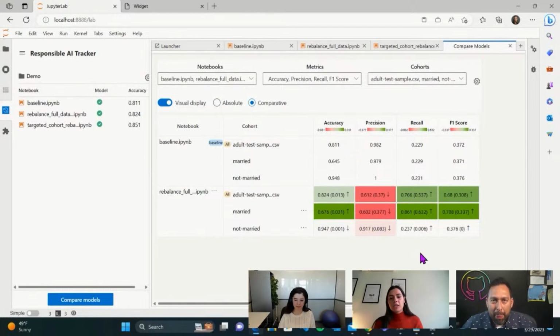Yes, and because we did the rebalance over the full data, it wasn't targeted towards specific cohorts, so it didn't know where to add new positive labels and where not to add new positive labels. So it was a very blanket approach. That's why it hurt our precision for the married cohort, for example. And that makes sense because for married versus not married, there was an imbalance there to start. When we oversampled, we kept that. We oversampled and balanced one label, but it didn't fix the other. And so now we're going to look and see how we can fix that particular problem. Okay, makes sense. Let's do it.